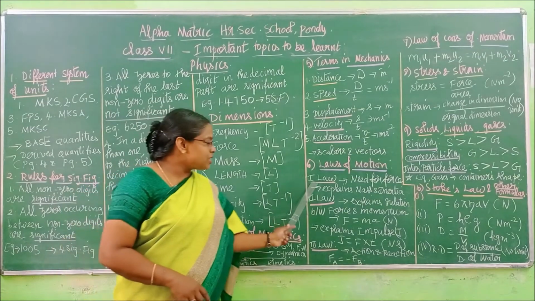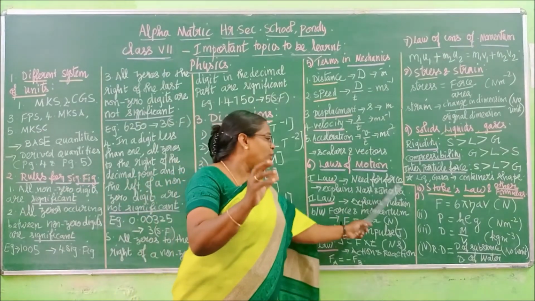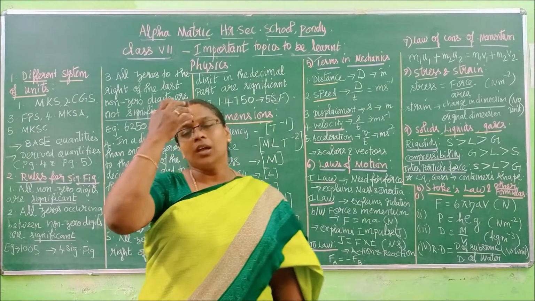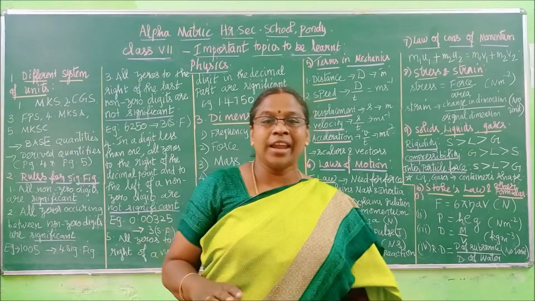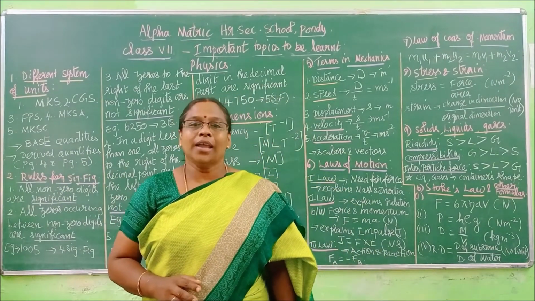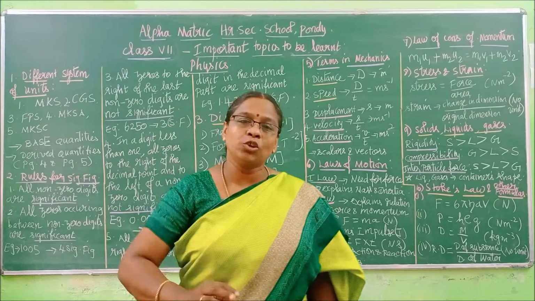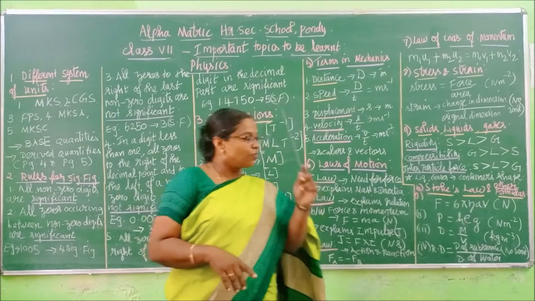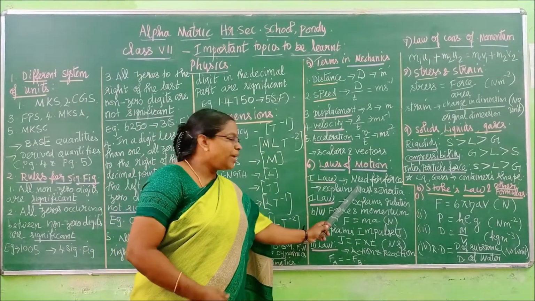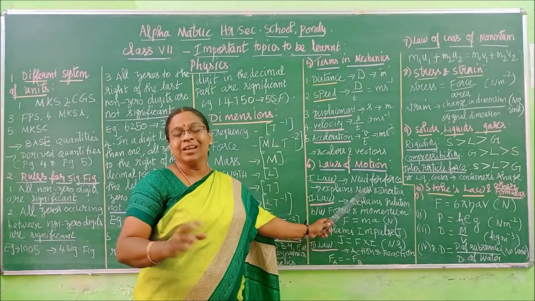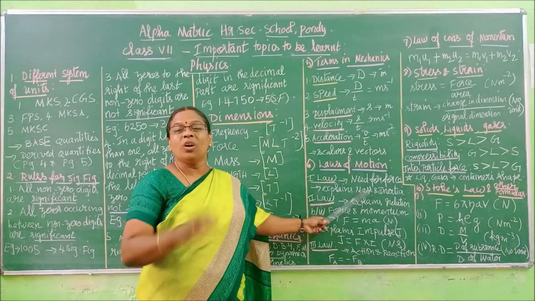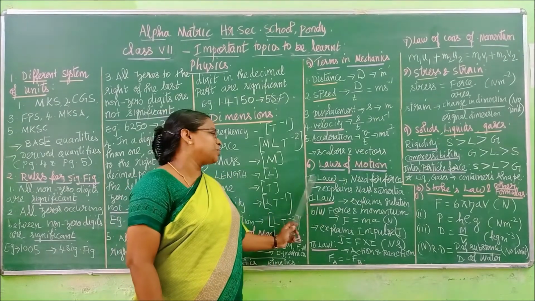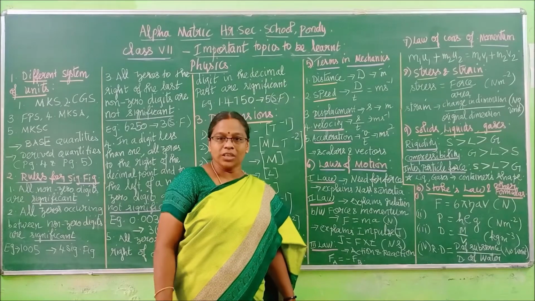First law says what is the need for force for a body to change its state. But what is the law? First know it, remember it. Every body continues to be in its state unless it is compelled by an external force. Till a force acts on a body, it will not change its state. That is Newton's first law. So what does the first law explain? It explains the need for force to change the state of a body. What is the importance of applying force on a body to change its state? That is what is explained by Newton's first law of motion.